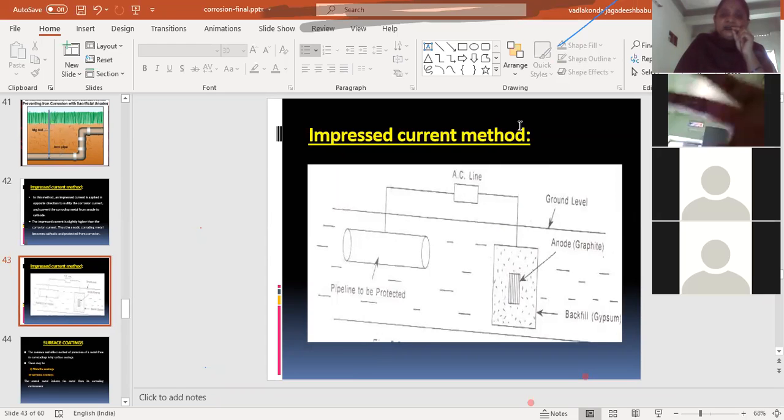So by using the impressed current cathodic method also, we are going to protect buried pipelines.